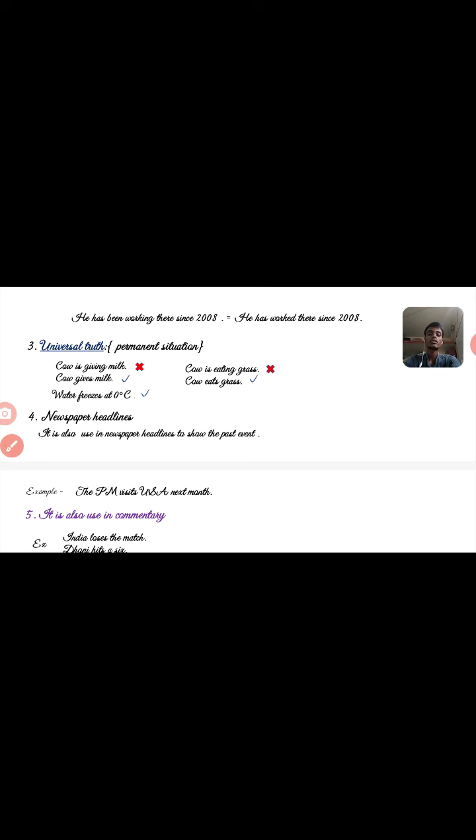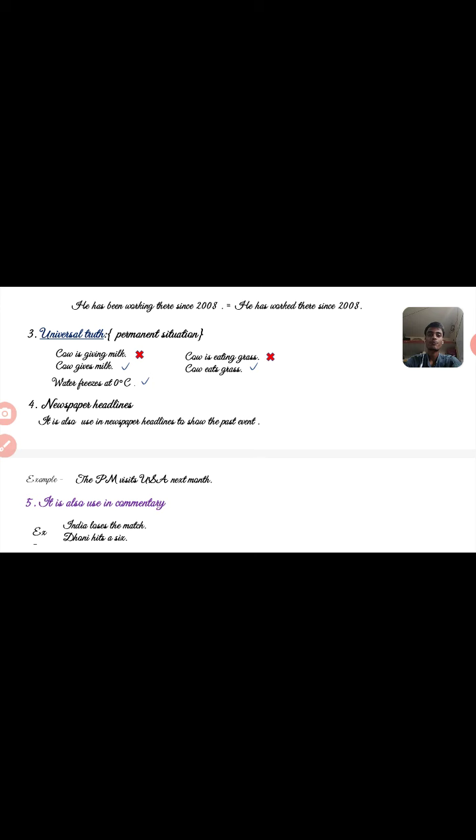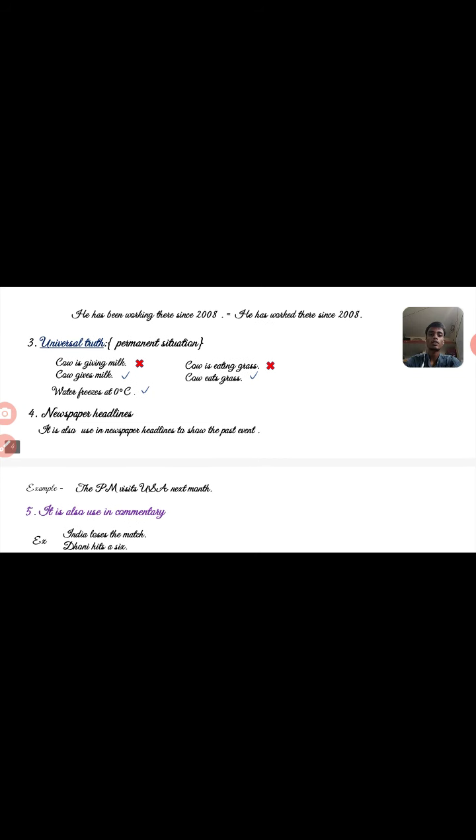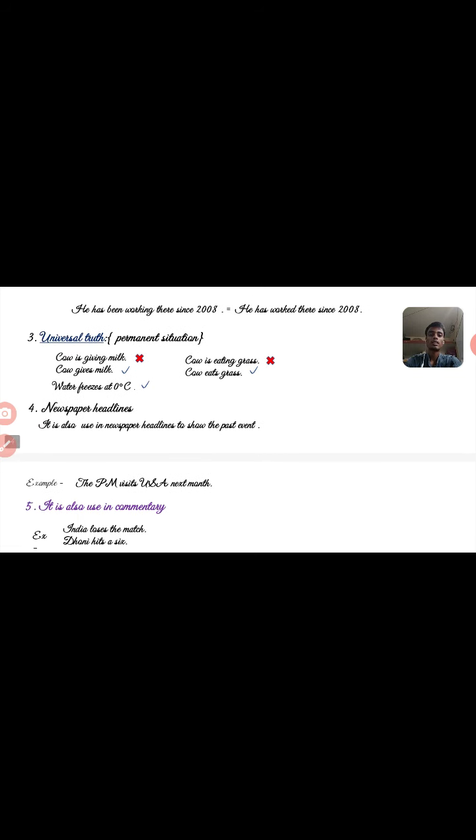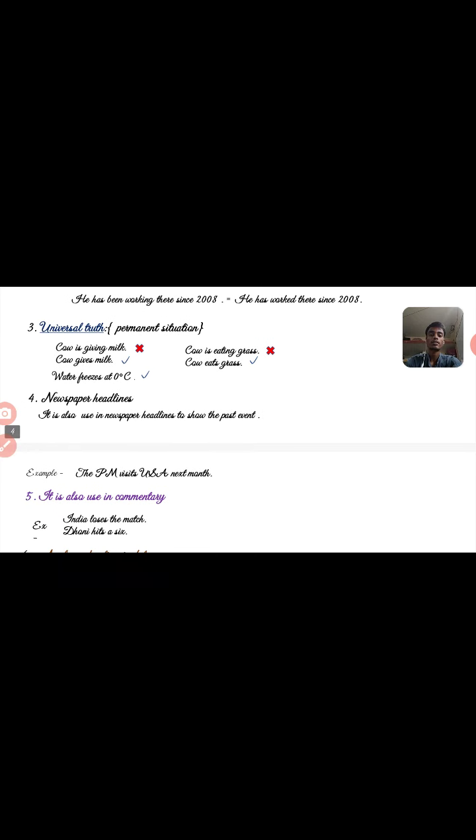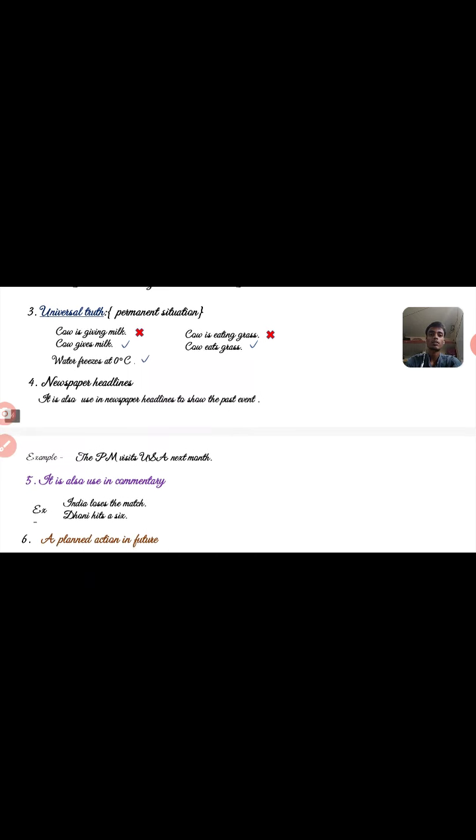It's also used in newspaper headlines. It is the fourth use. It is also used in newspaper headlines to show a past event. Like "The PM visits USA next month." It is written in simple present tense, but it has happened in the past. So we use it in newspaper headlines to show the past event.